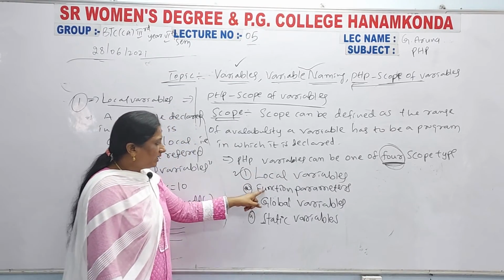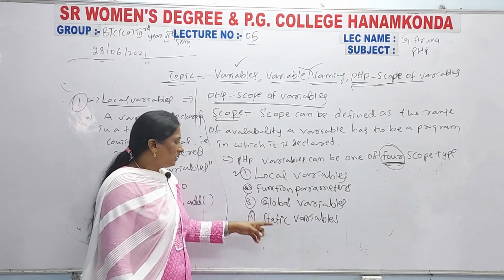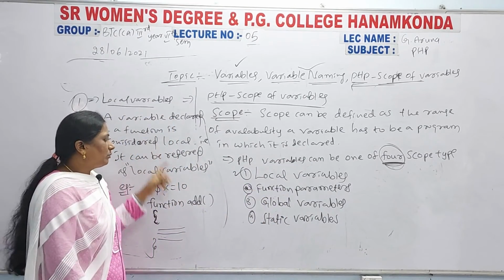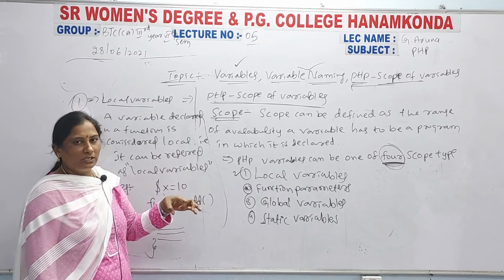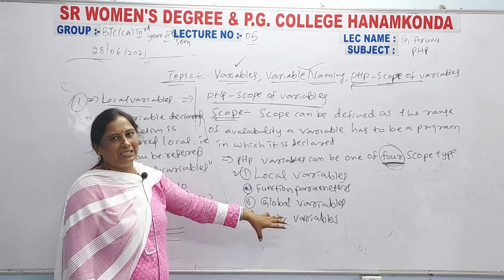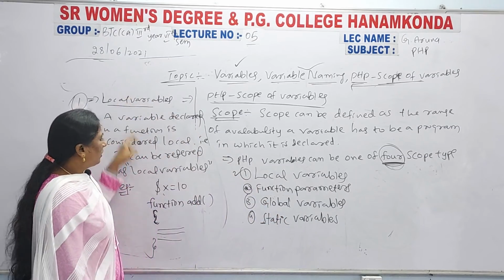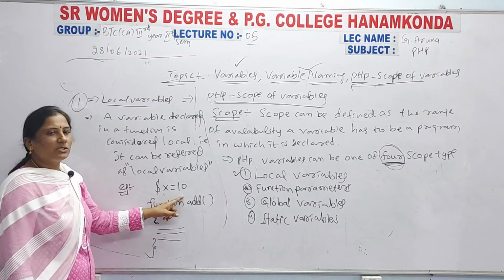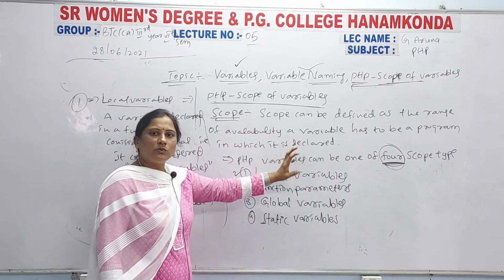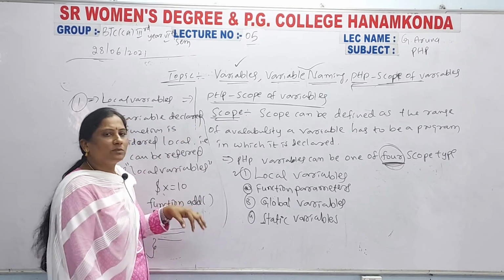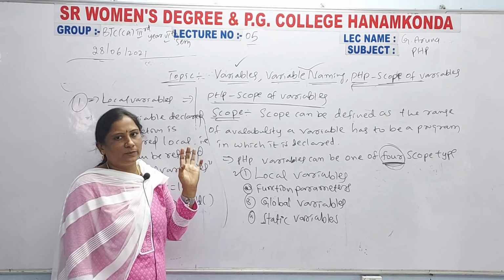Next class we are going to discuss function parameters, global variables, and static variables. First, remember the local variables definition. If you understand the local variable definition, then you will clearly understand all the remaining definitions. Girls, you have to write this example for local variables, and the definition and scope definition also. You must maintain the notes, because there are no textbooks for the PHP subject.